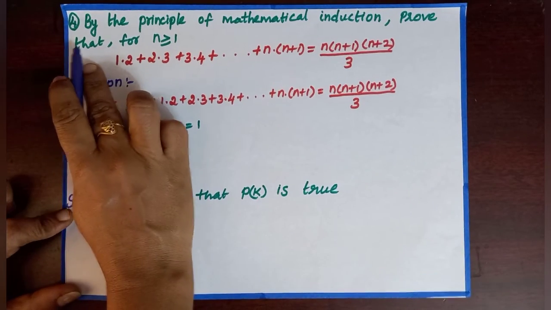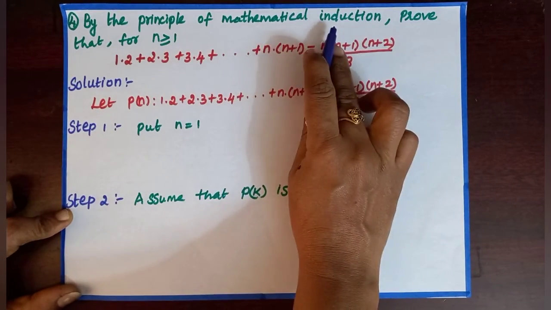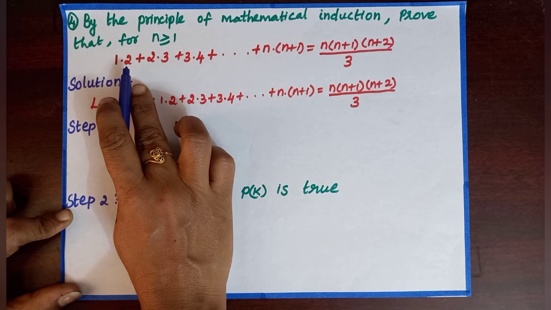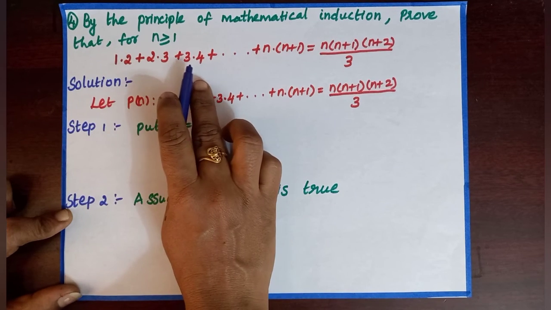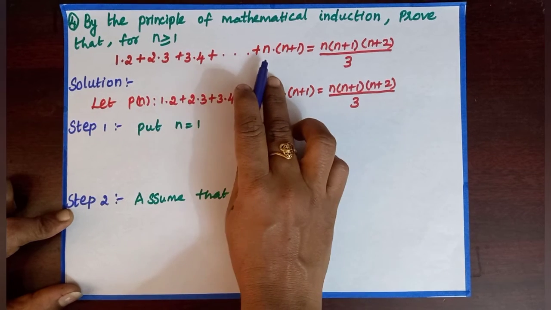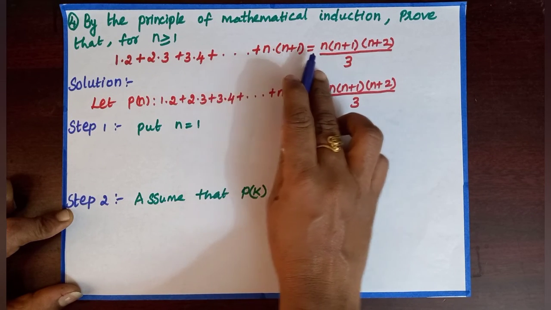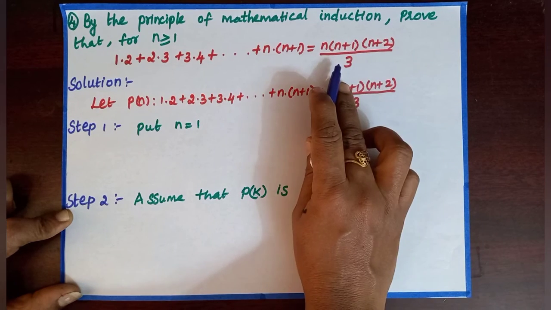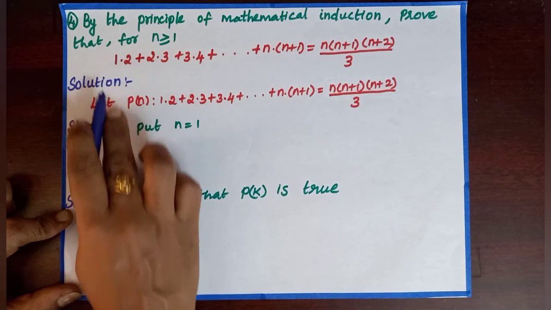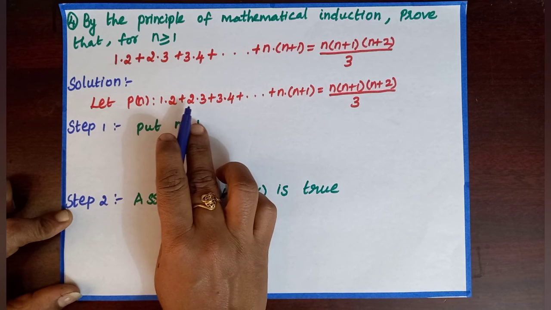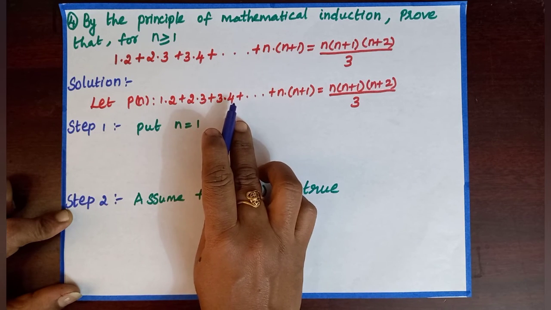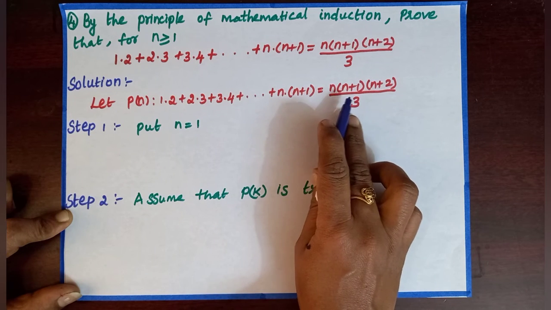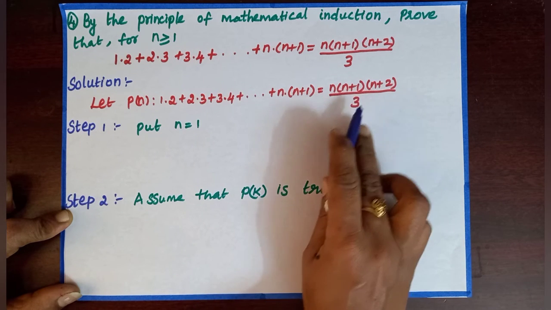Question number 4. By the principle of mathematical induction, prove that for n greater than or equal to 1, 1 into 2 plus 2 into 3 plus 3 into 4 plus dot dot plus n into n plus 1 is equal to n into n plus 1 into n plus 2 by 3. Let P of n be 1 into 2 plus 2 into 3 plus 3 into 4 plus dot dot plus n into n plus 1 is equal to n into n plus 1 into n plus 2 by 3.